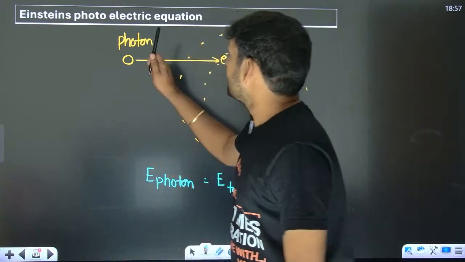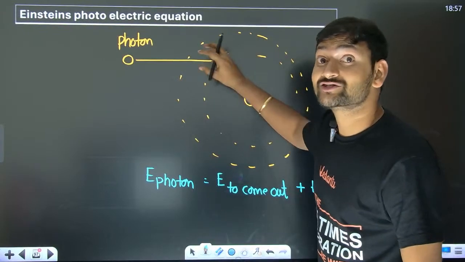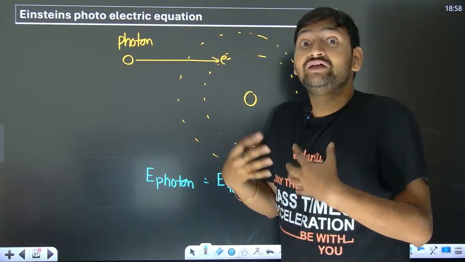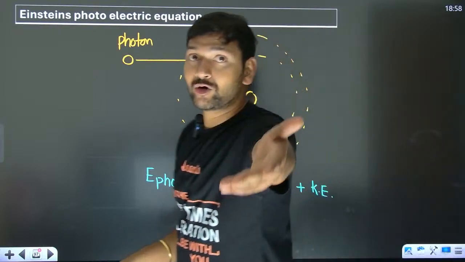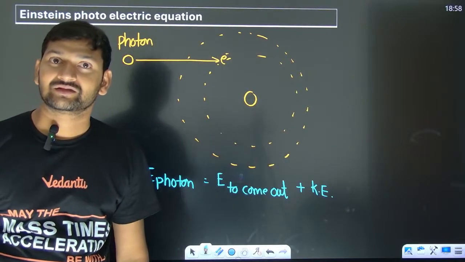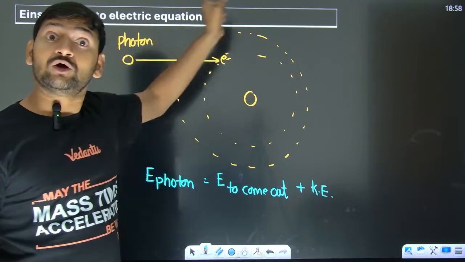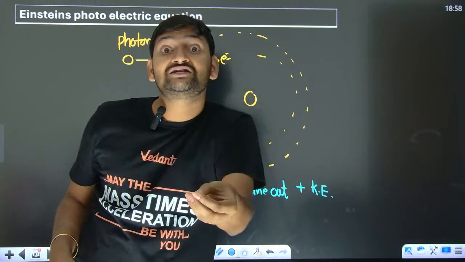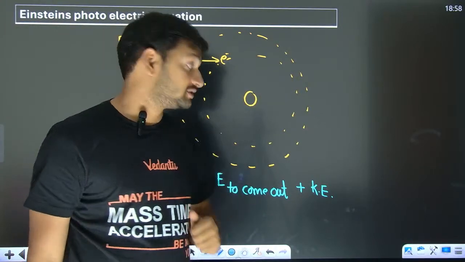Why? Because if the photon strikes inner electrons, then those electrons are strongly bound to the nucleus. So for them to become free, they need to use the majority of the energy to become free. If the energy used to come out is more, then automatically they will have less kinetic energy. There will be some electrons which are loosely bound. If the photon gives energy to those loosely bound electrons, they take the least energy to come out. The rest will be in the form of kinetic energy.